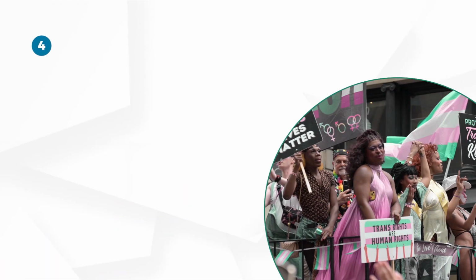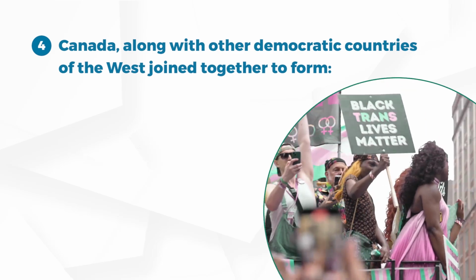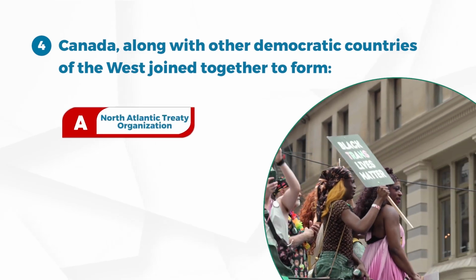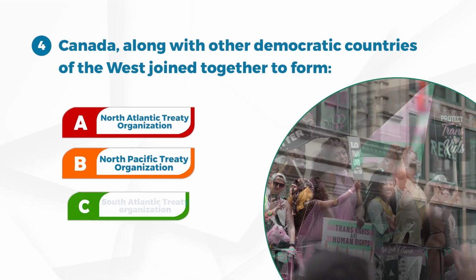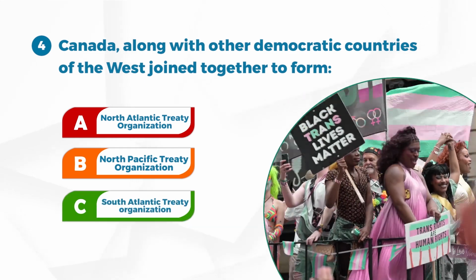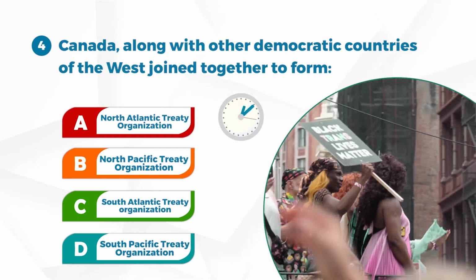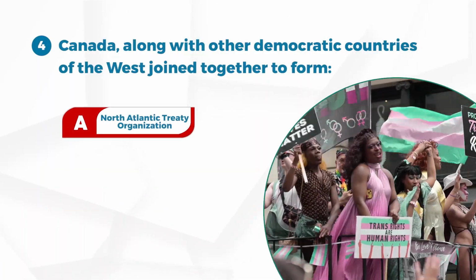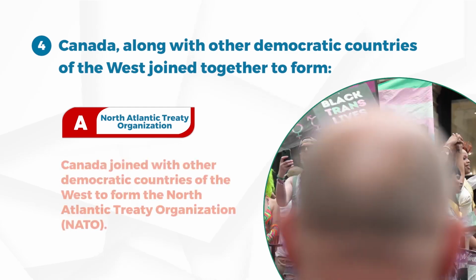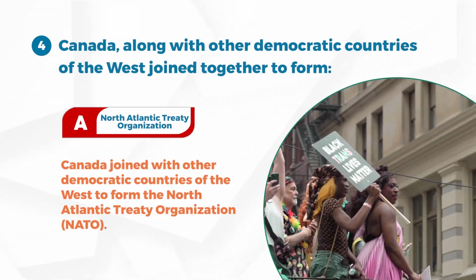Number 4. Canada, along with other democratic countries of the West, joined together to form A. The North Atlantic Treaty Organization, B. The North Pacific Treaty Organization, C. The South Atlantic Treaty Organization, D. The South Pacific Treaty Organization. Answer A. The North Atlantic Treaty Organization. Canada joined with other democratic countries of the West to form the North Atlantic Treaty Organization, NATO.